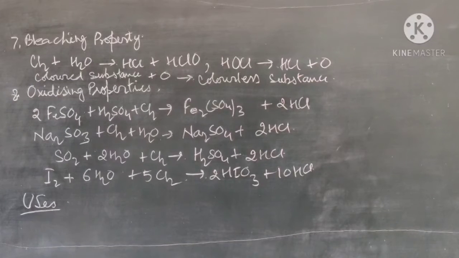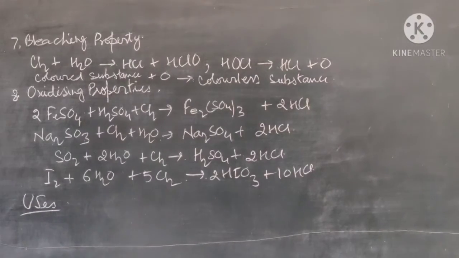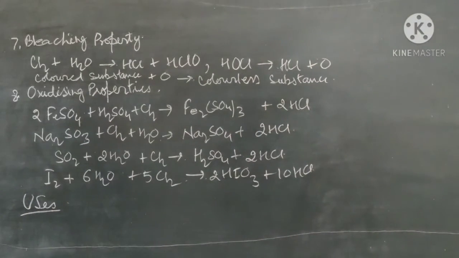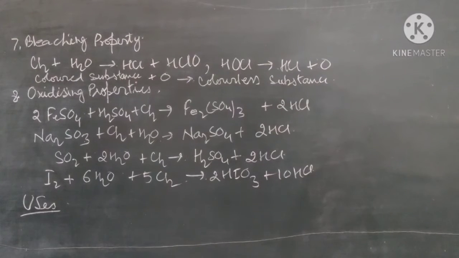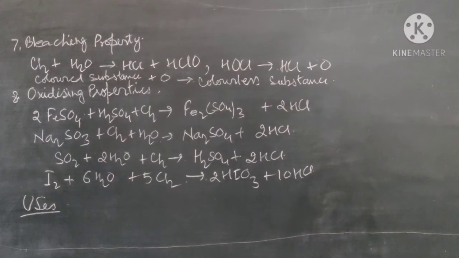Now the uses of chlorine. A very important use of chlorine is for the preparation of bleaching powder. It is used in many chemical reactions, organic reactions. Chlorine is used for sanitizing drinking water, and in the extraction of gold and platinum. So these are the uses of chlorine.